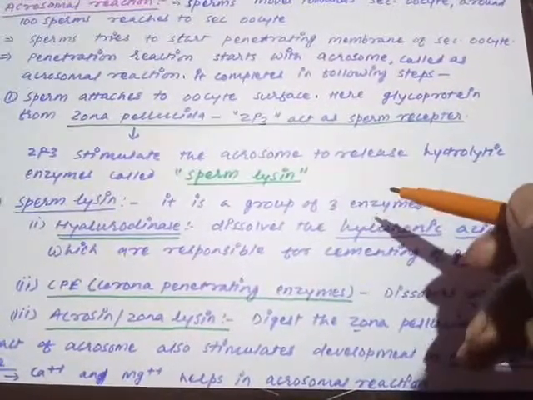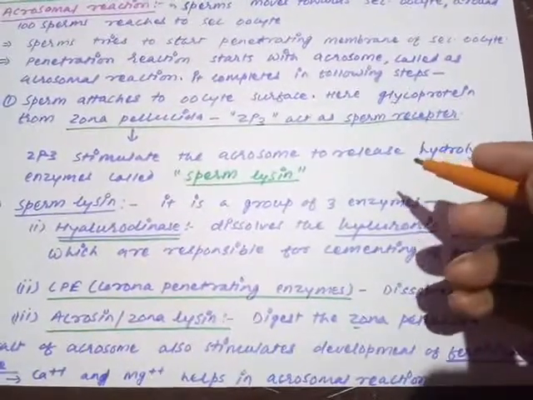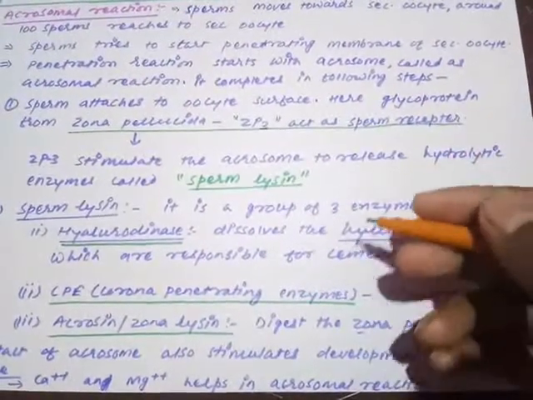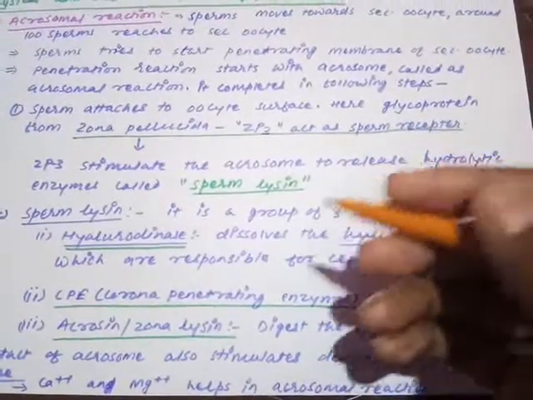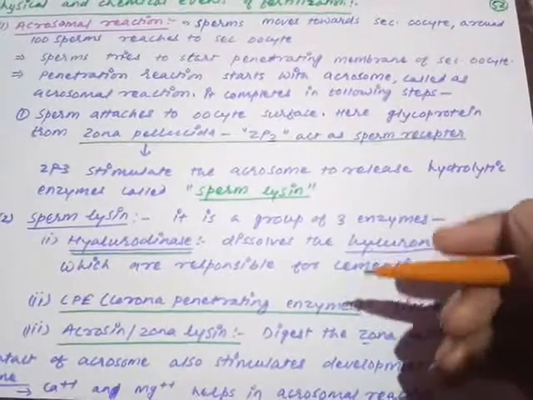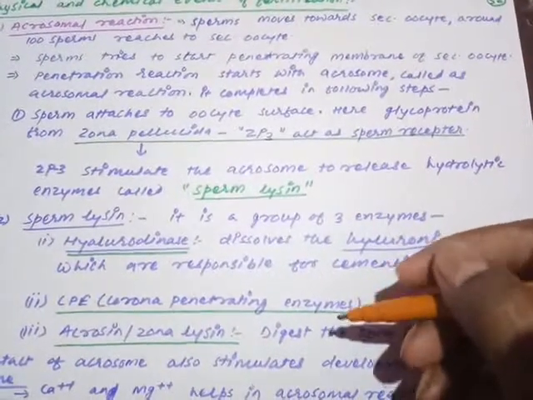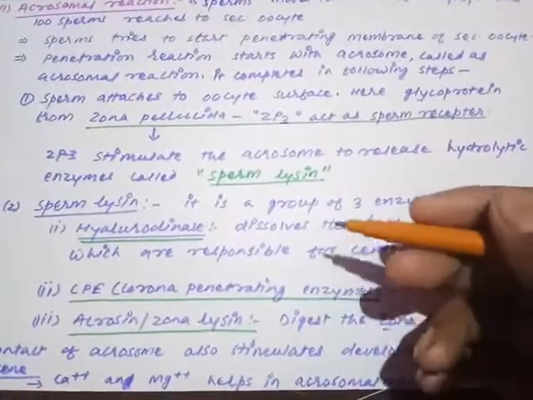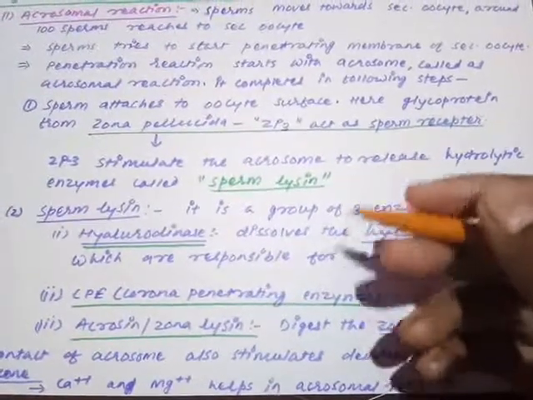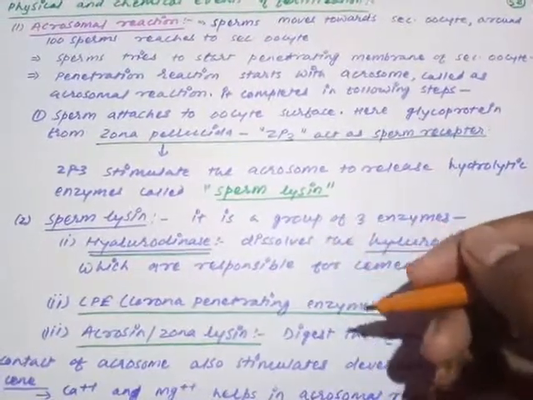Hyaluronidase will digest the hyaluronic acid, meaning the sperm can penetrate the granulosa layer. Then due to the corona penetrating enzyme, the corona radiata can be digested, and the sperm reaches the zona pellucida surface, and as it digests the zona pellucida with the help of zonalysin, it moves on to the vitelline membrane or perivitelline space. Perivitelline space is a space between the zona pellucida and the vitelline membrane of the egg.